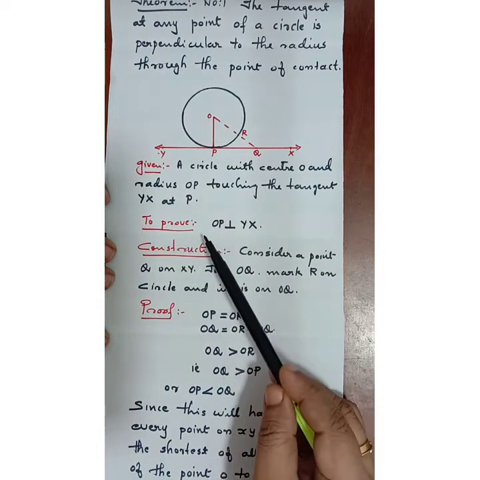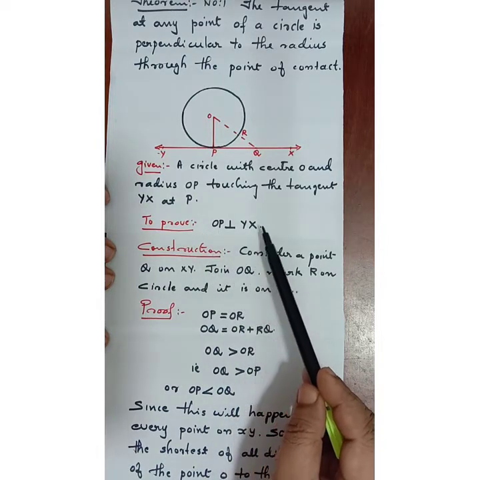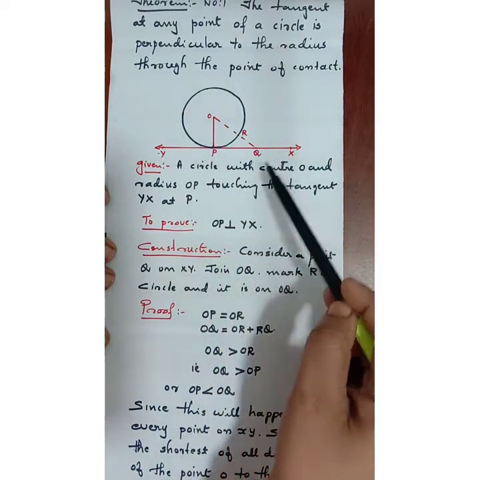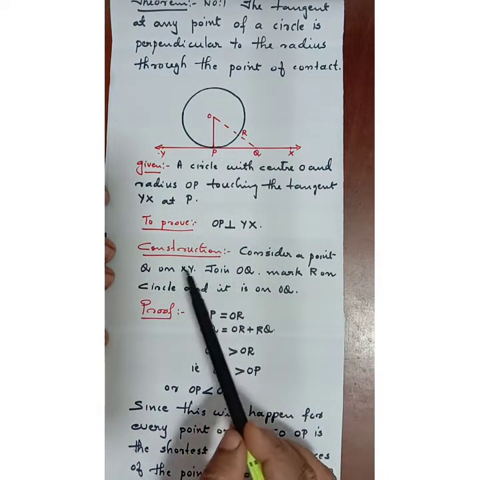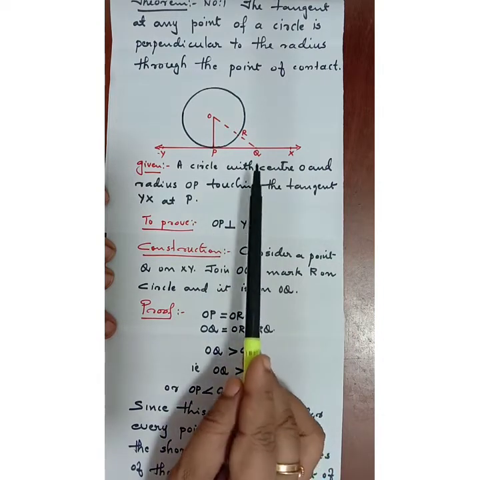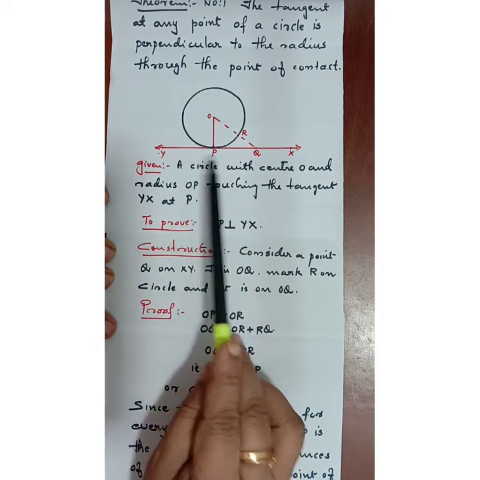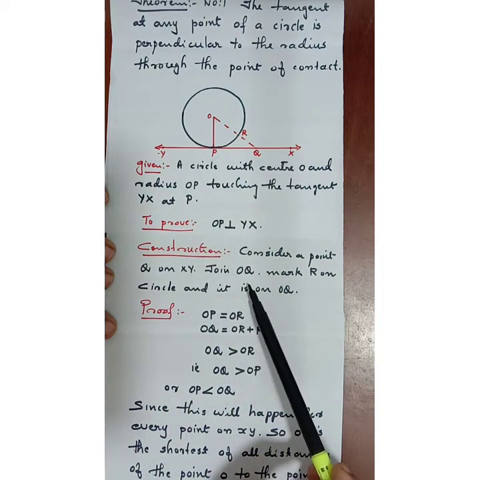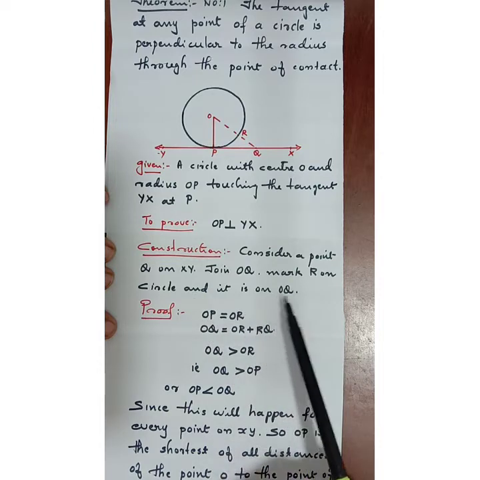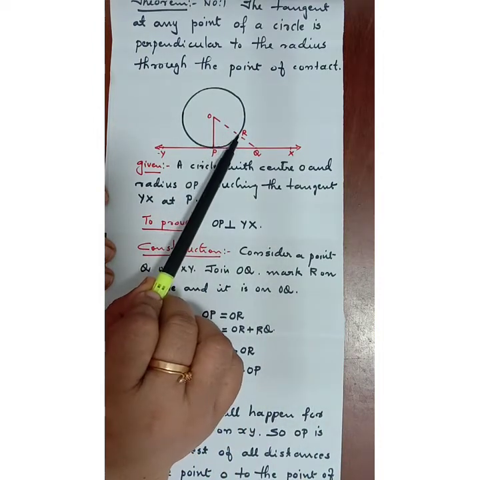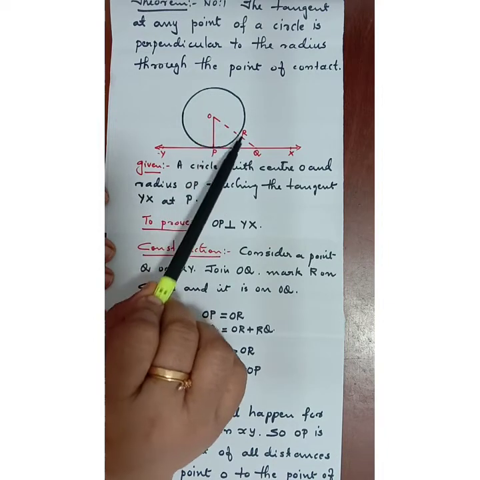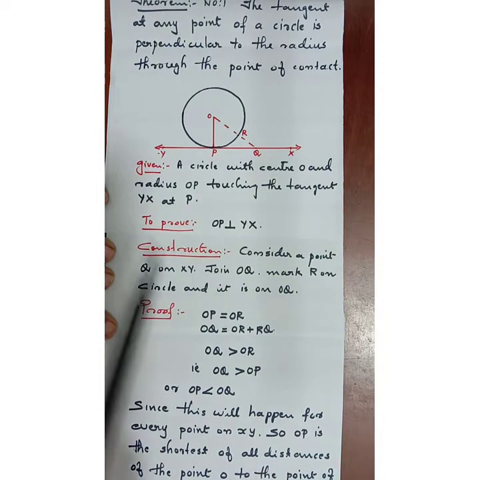The second step is to prove that OP is perpendicular to XY, or YX. This is to be proved. OP is perpendicular to XY. Our construction: we consider a point Q on XY and join OQ. Mark R on the circle, which is also on OQ. The point R we are marking is a point on OQ as well as a point on the circle.